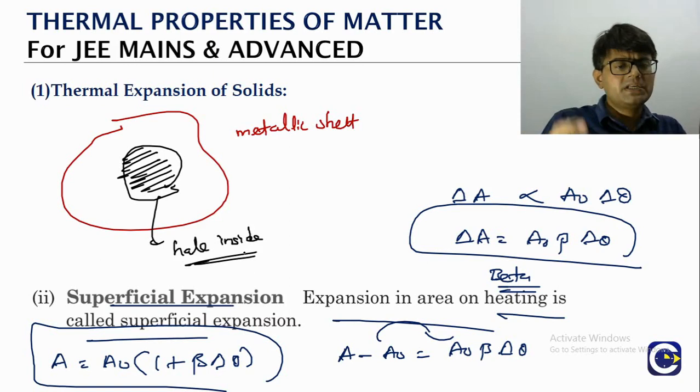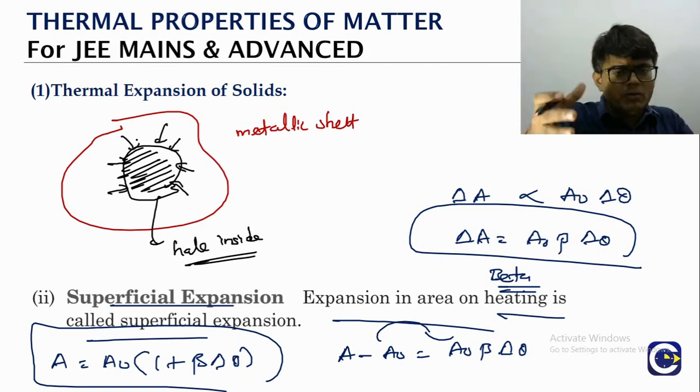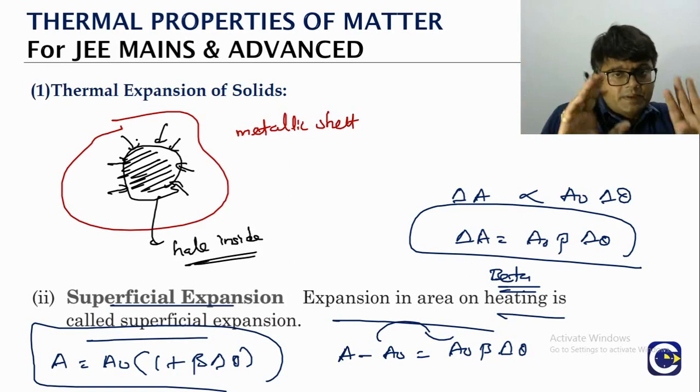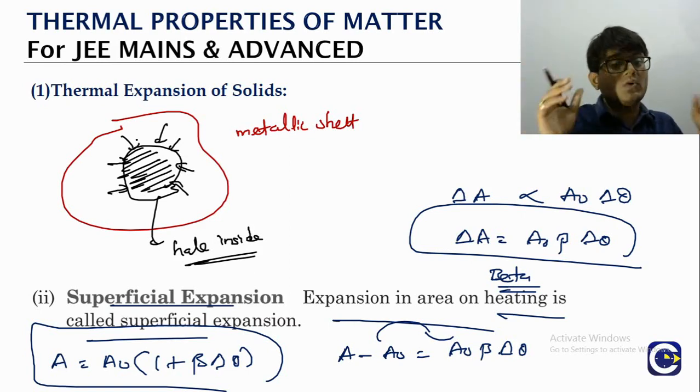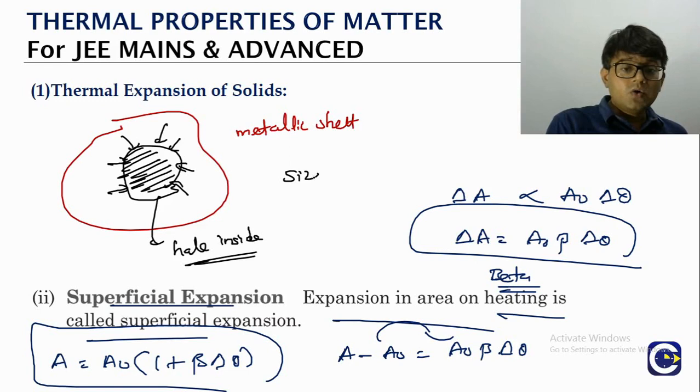But general perception is, when the sheet is increasing from all directions, this is a hole, right? The sheet will increase, so we'll think that probably the hole will get covered up, in the sense the hole size will be decreasing. That is the common perception we might have. When we increase the sheet, we will think that the hole might actually decrease in terms of the dimension. But contrary to what we normally think, the size of the hole also increases.